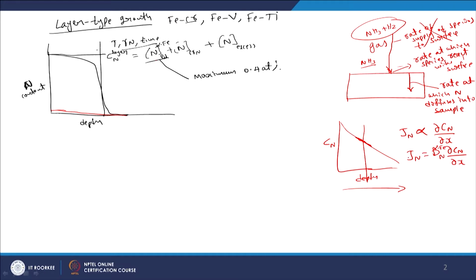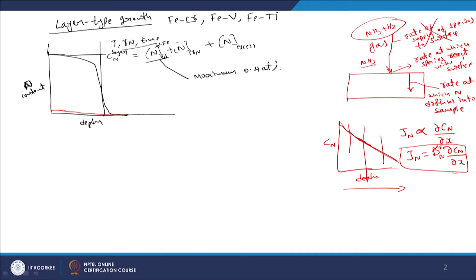Now, if we assume that this concentration gradient is constant at different depths, that means you have a linear profile, then the flux of nitrogen leaving at any section would be the same.